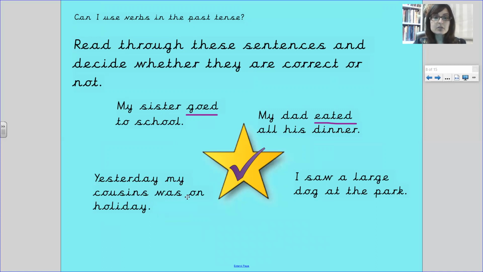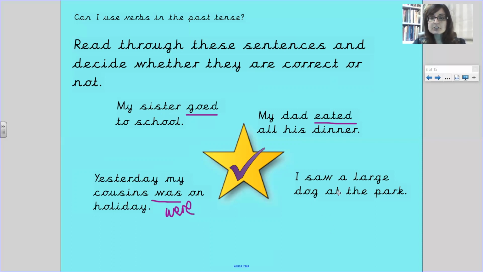Yesterday, my cousins was on holiday. Thumbs up if you think it's correct and stand up. Thumbs down and sit down if you think it's not. Pause the video to have a think. Should we try it? And no, it's not. Right, I wonder why not. Let's have a look. Yesterday, my cousins should be were on holiday.